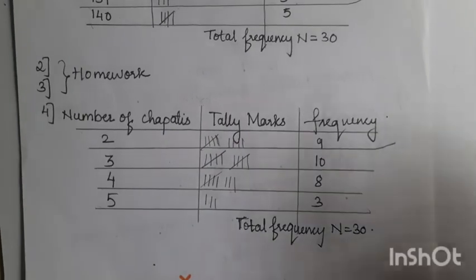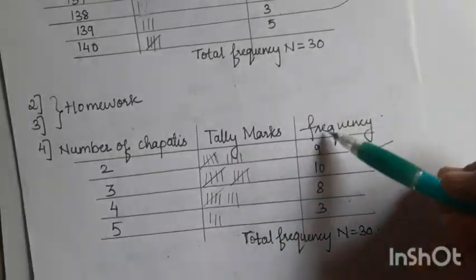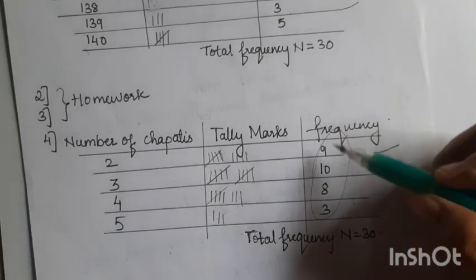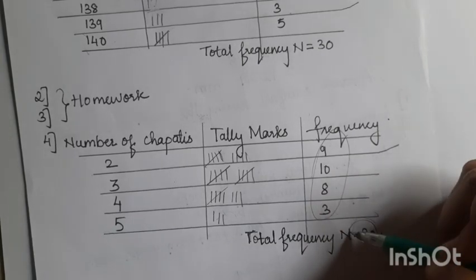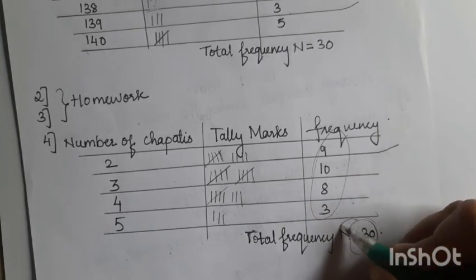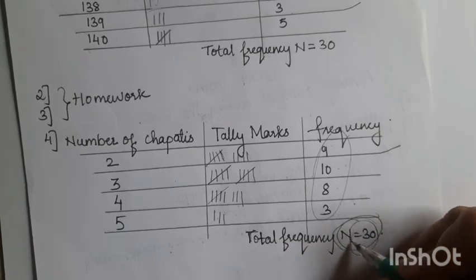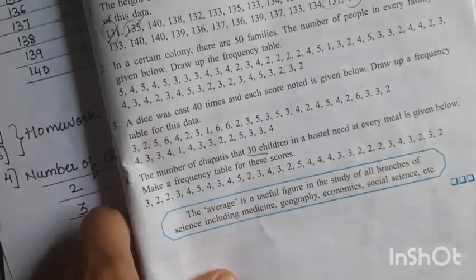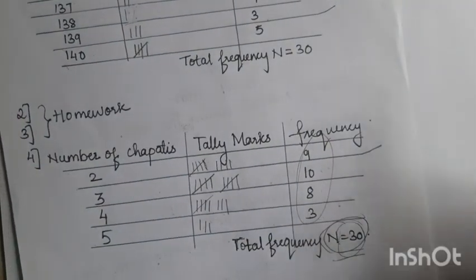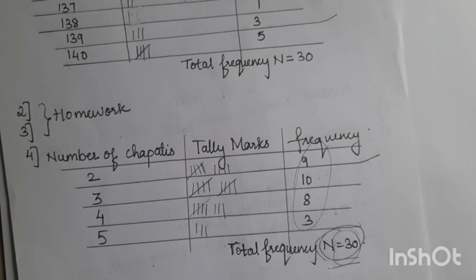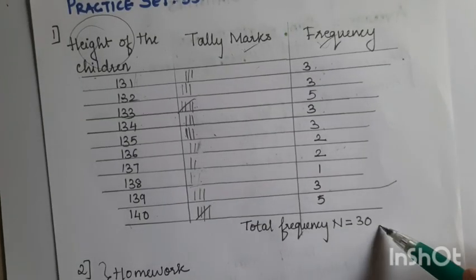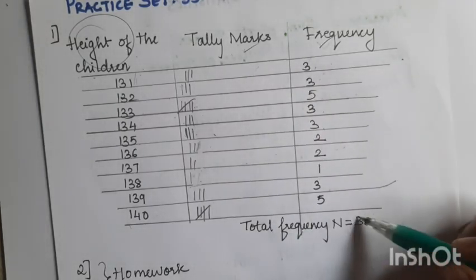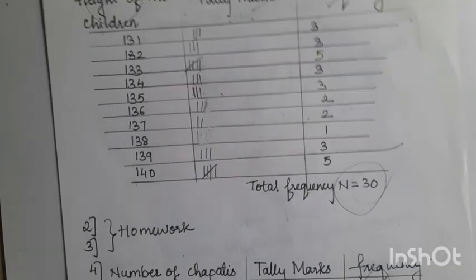I forgot to tell you: you're going to add the total frequency. 10 plus 9 is 19, 19 plus 8 is 27, plus 3 is 30. Now the total frequency is denoted by n. This n equals 30, and the number given to you should be the same. If the number is different, that means your frequency is wrong somewhere. Always keep that in mind. Even here the number is 30 children, so when you add all this, it should be equal to 30. You have to write this.